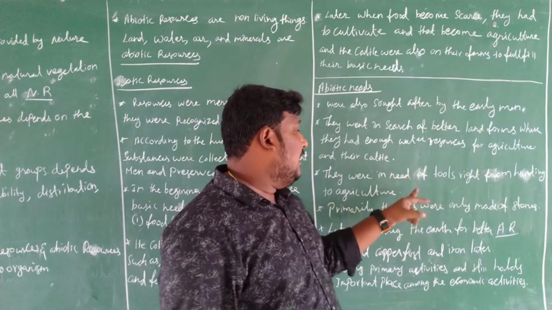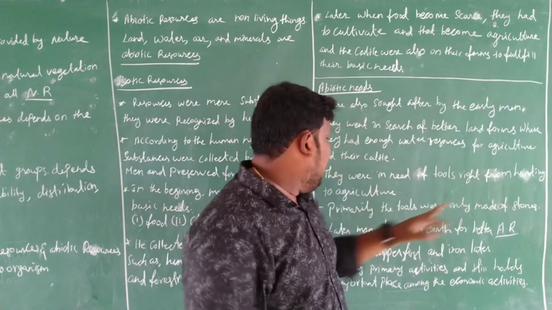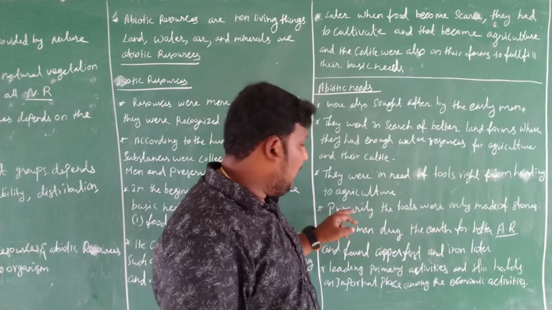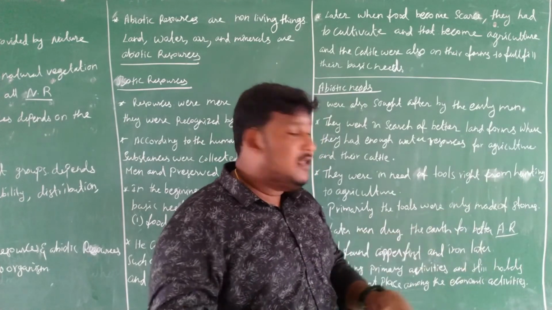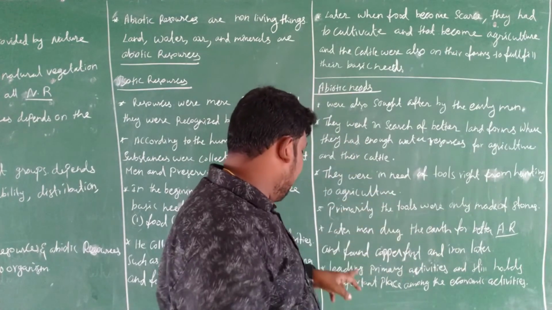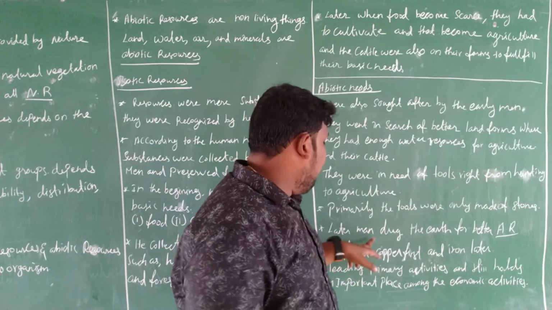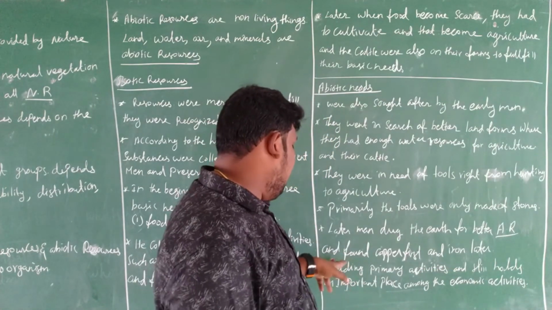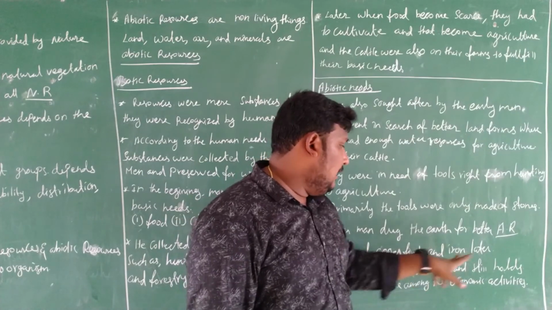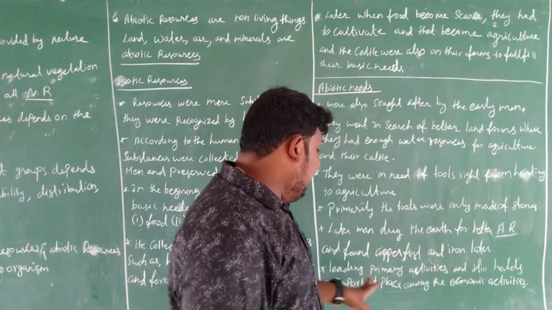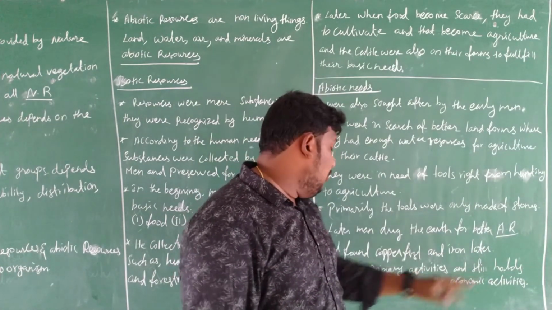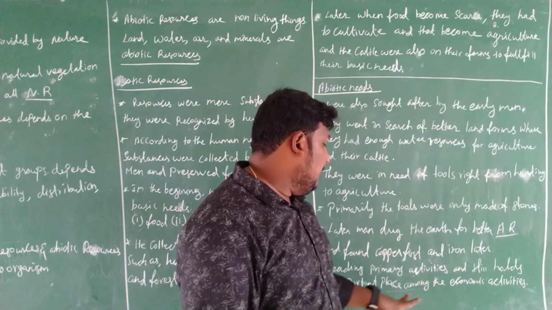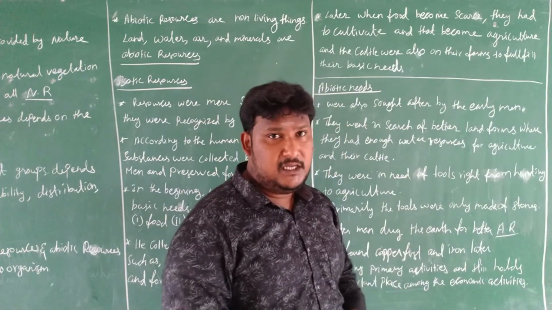They were in need of tools right from hunting to agriculture. Primarily, the tools were only made of stones in the past. Later, man dug the earth for better abiotic resources and found copper first and iron later. Leading primary activities still hold an important place among the economic activities.